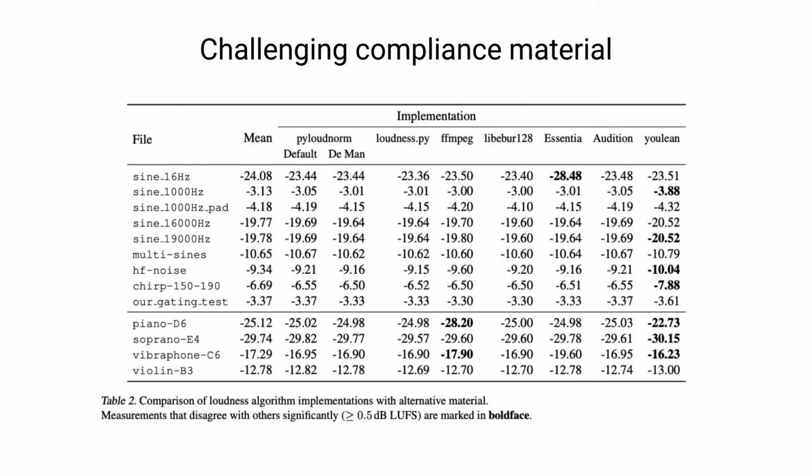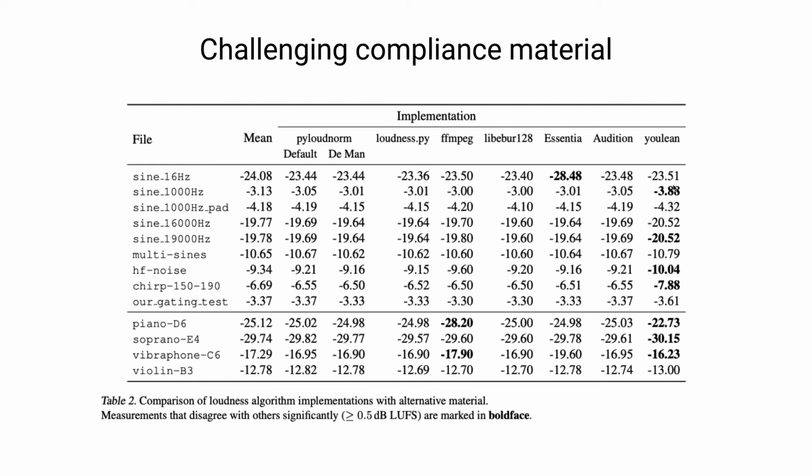So we see a similar story here as we would expect in this 16 kilohertz sine tone, that Essentia performs quite a bit differently than the other meters by a fairly significant margin. We also see that, for example, in these few examples here that contain just individual instrument notes, that FFmpeg is also reporting significantly different numbers for some of these tests as compared to the mean. And again, it's not clear what's causing these differences, but it seems that it could have something to do with how the audio is loaded and how audio samples may be padded at the beginning or end that would change how the gating is functioning.